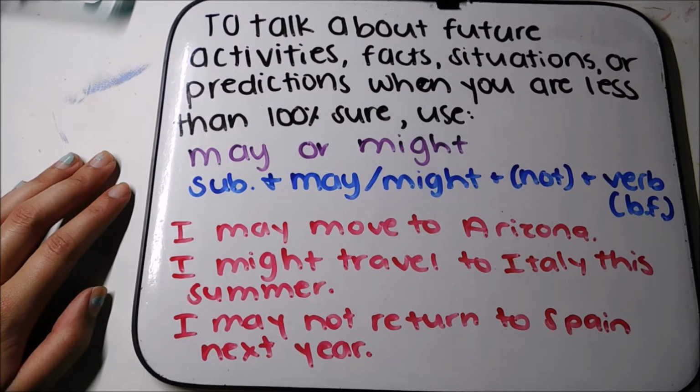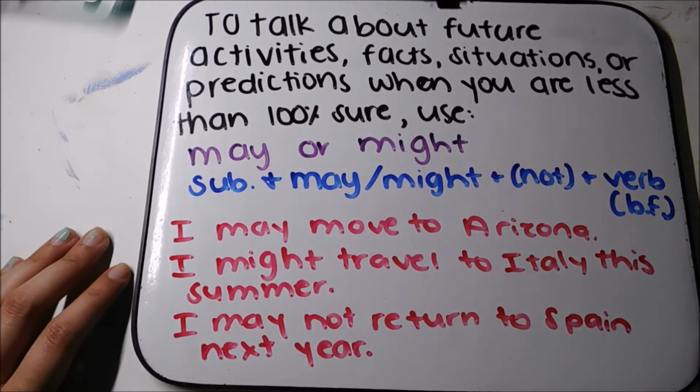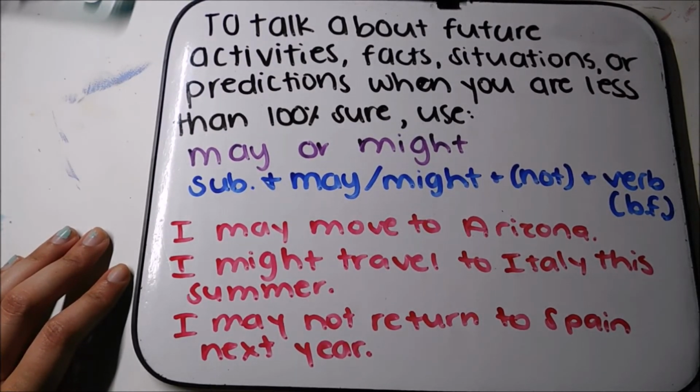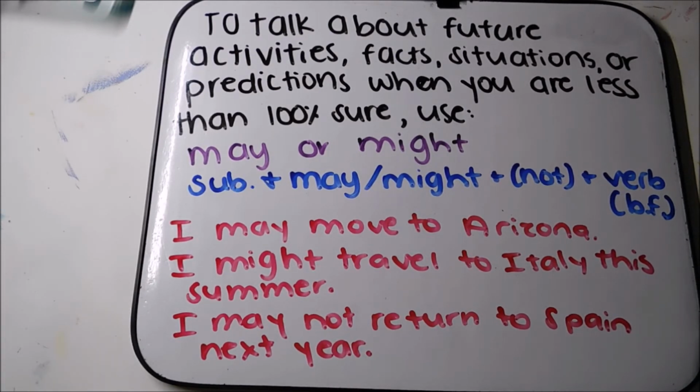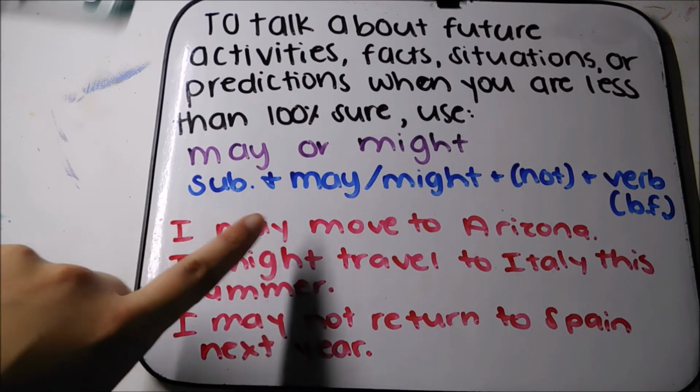I may move to Arizona. This means it's possible, not 100% sure. I might travel to Italy this summer. Again, it's a possibility. We're not sure yet. Even if I'm 99% sure, I have to use may or might.